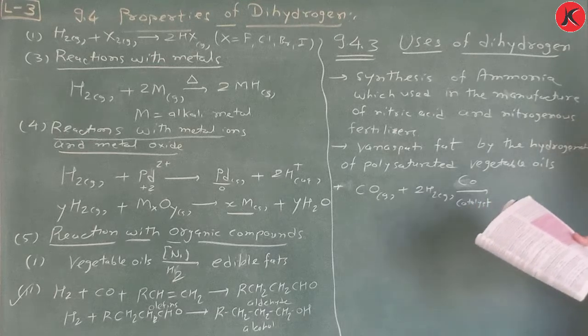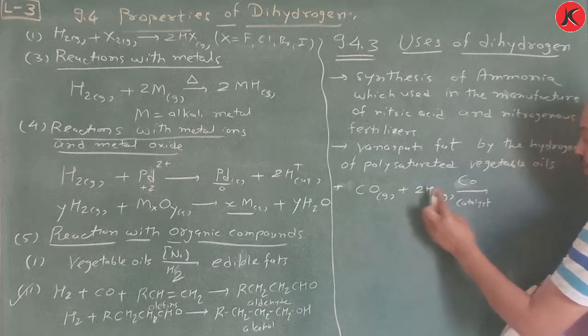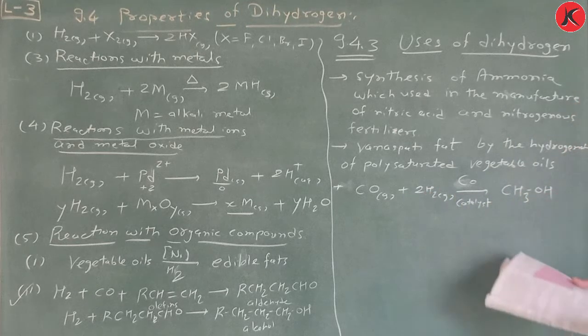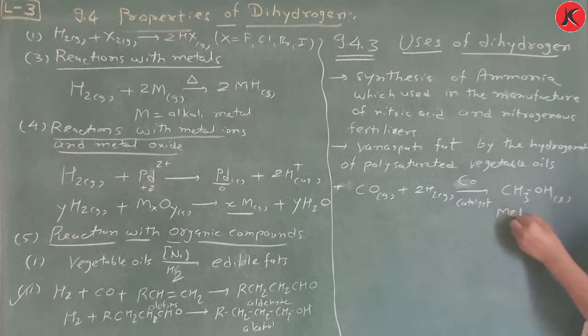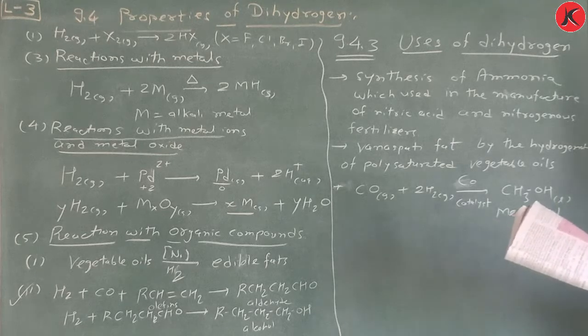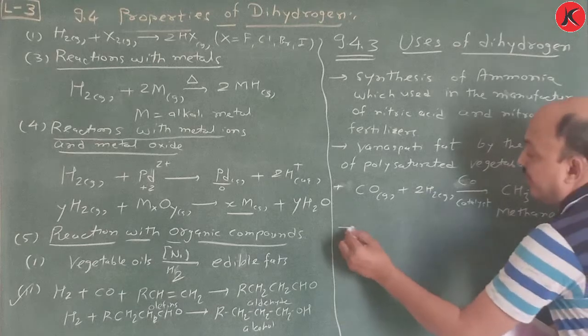How many H are there? 4. So you have to write CH3OH, which is nothing but methanol in liquid form.